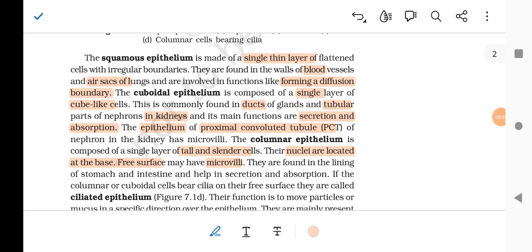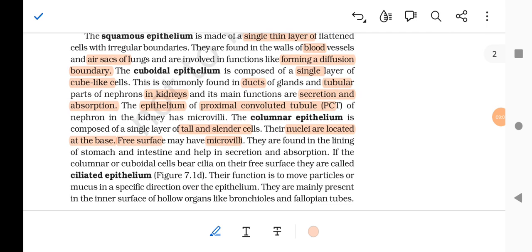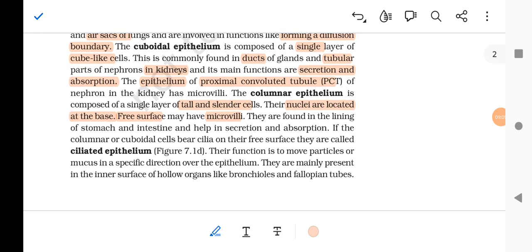If the columnar or the cuboidal cells bear cilia on their free surface, they are called ciliated epithelium. The function is to move particles or mucus in a specific direction over the epithelium. They are mainly present in the inner surface of hollow organs like bronchioles and fallopian tubes.